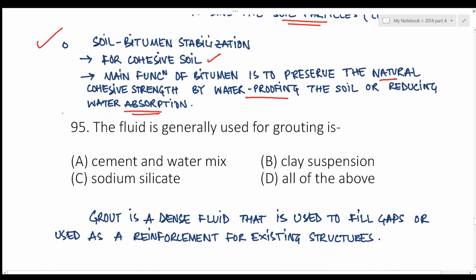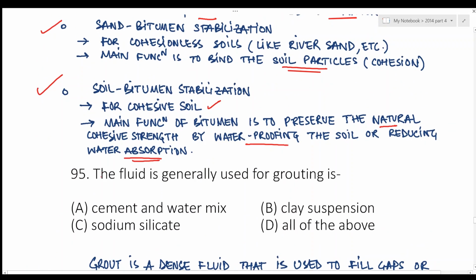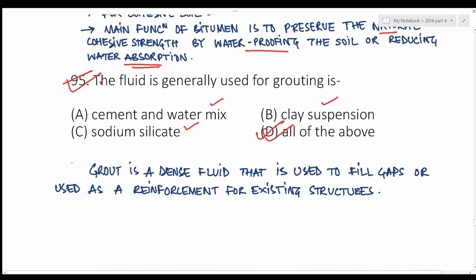Next question. The fluid generally used for grouting is, now cement and water mix is also used for grouting, clay suspension is also used, and sodium silicate is also used. The answer should be D, all the above. And also, what is a grout? A grout is a dense fluid that is used to fill gaps or used as reinforcement for existing structures, right?